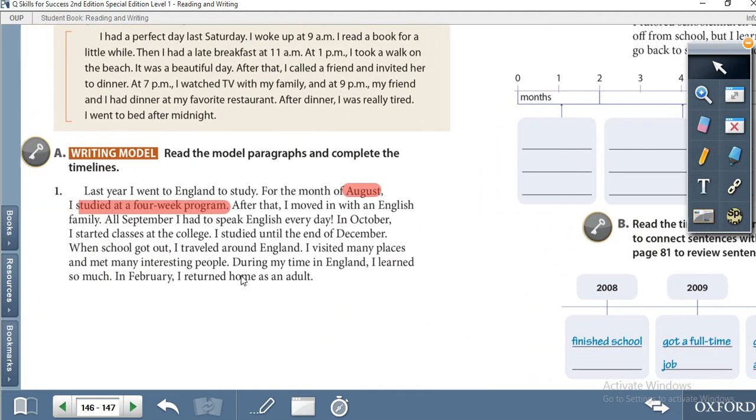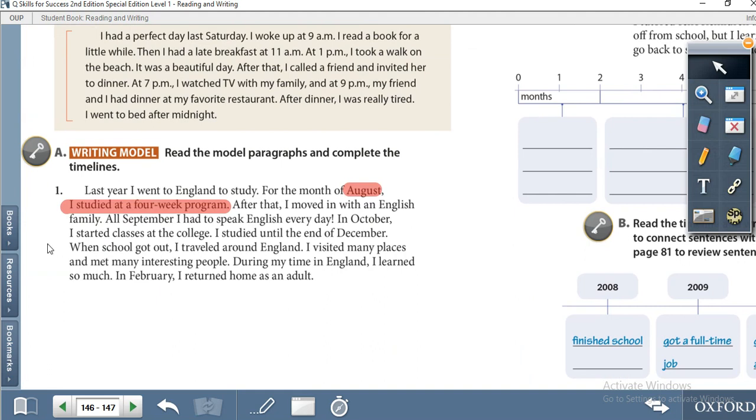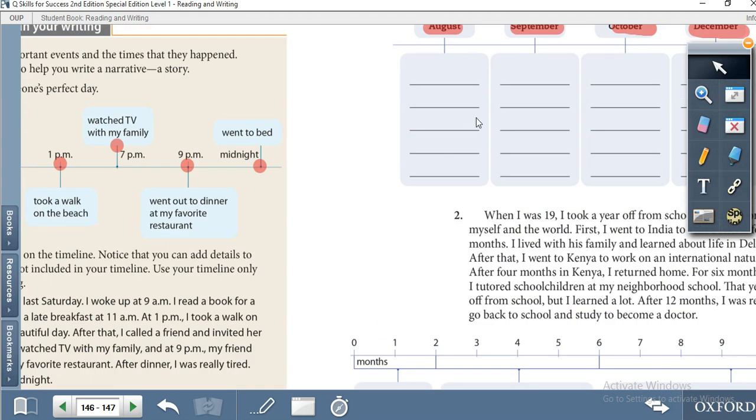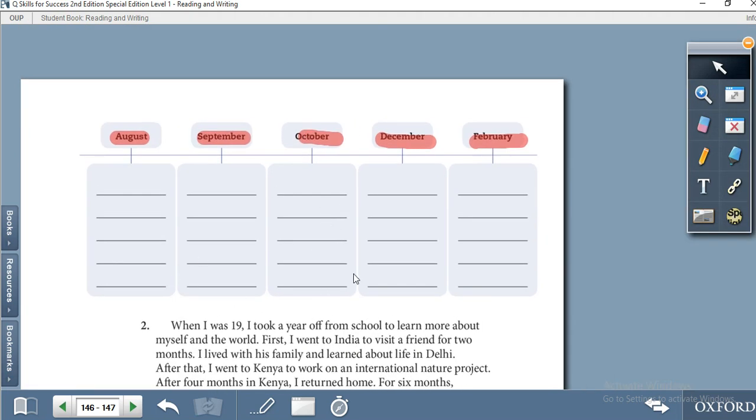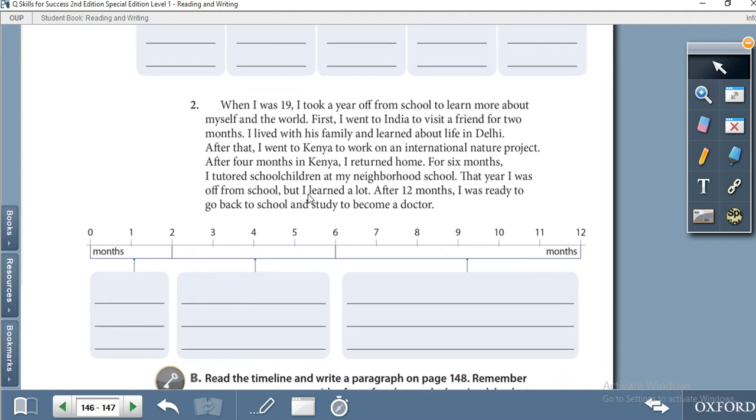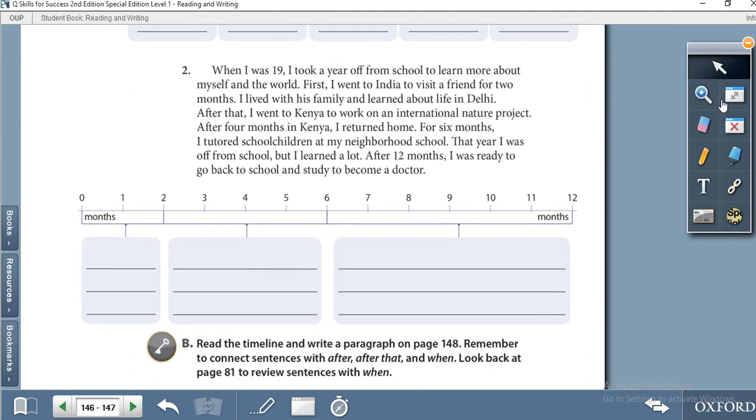Then September, after that I moved to England, moved in with an English family. All September I had to speak English every day. All September, right? So you have to find out what he did in October, what he did in December, and what he did in February. So you have to fill all this chart. Then we have to move to activity 2.